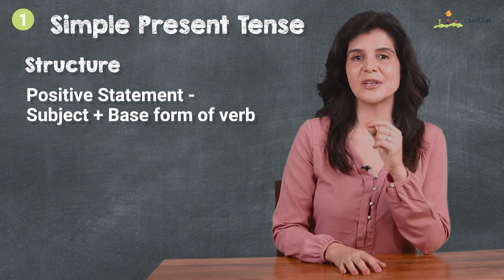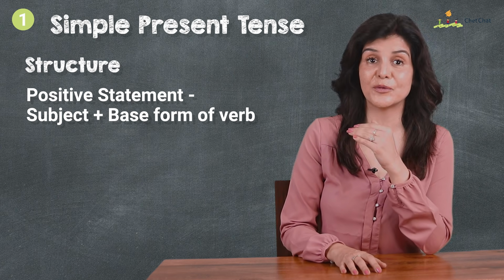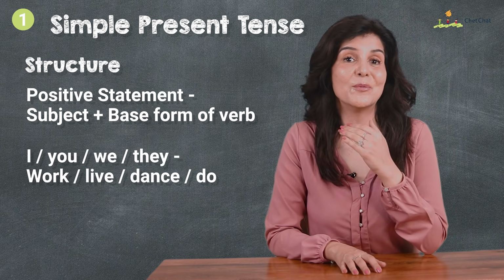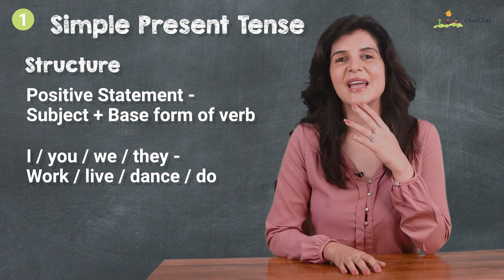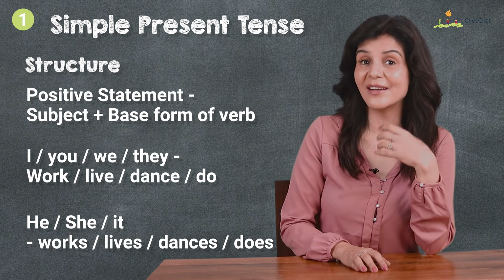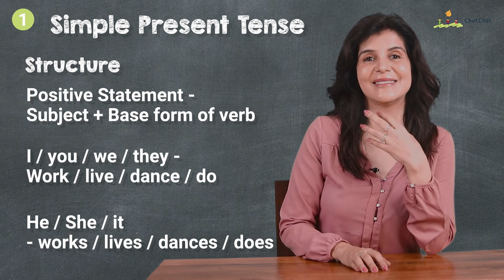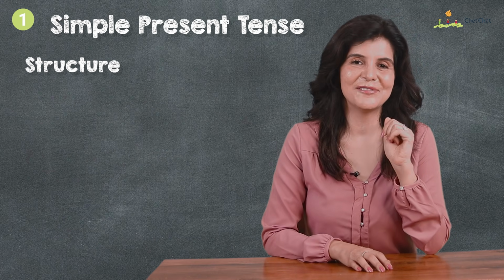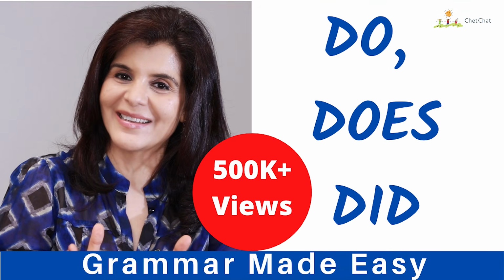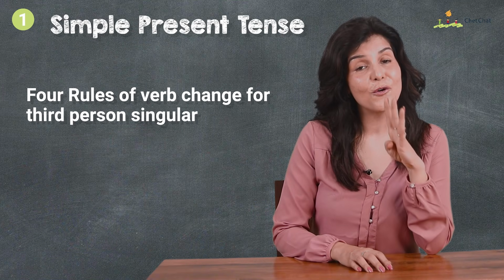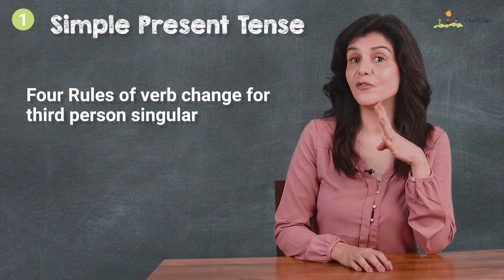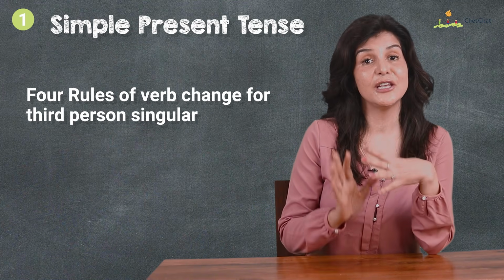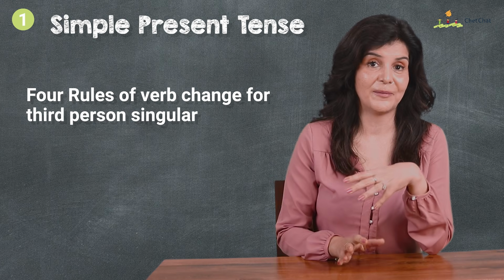The positive statement is subject plus base form of verb. I, you, we, they work, live, dance, do. He, she, it, third person singular, works, lives, dances, does. And if you want a detailed video on do, does and did, I'm going to drop a link below. There are 4 rules here of how the verbs change for he, she, it, third person singular.